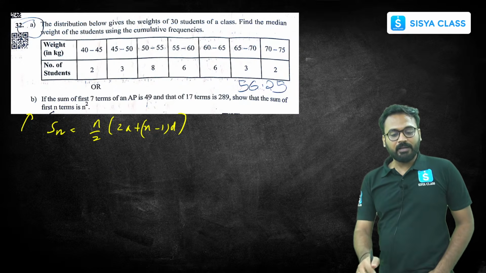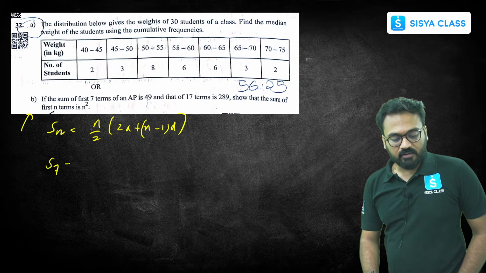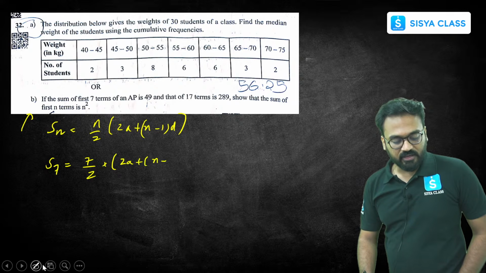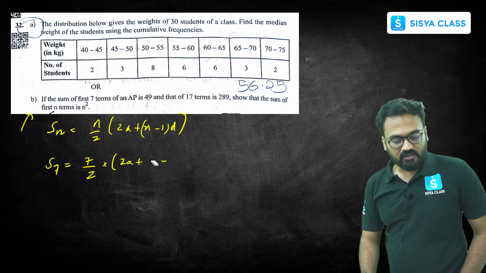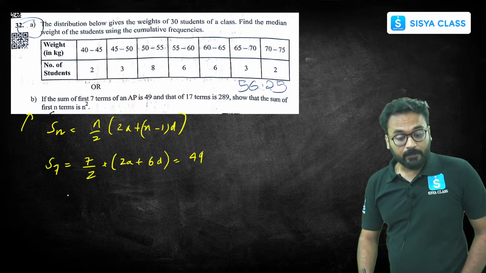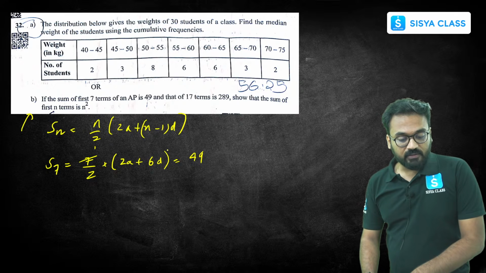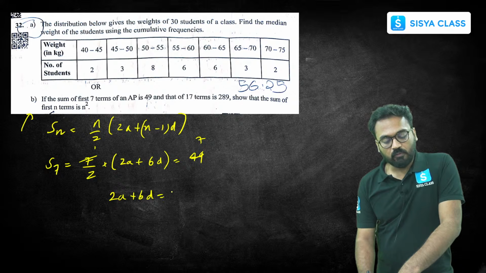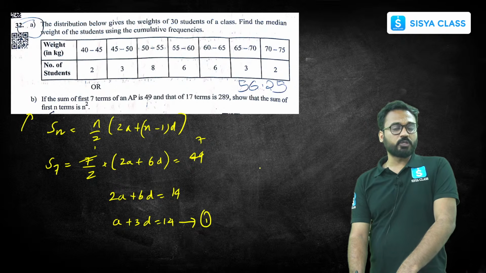For 7 terms, the sum is 7 by 2 times 2a plus 7 minus 1, which is 6d, so 2a plus 6d. This is equal to 49. From this we get, 7 ones are 7, 7 sevens are 49, cancelled. 2a plus 6d is equal to 2 into 7, 14, or a plus 3d is equal to 14. This is equation number 1. First equation we get.